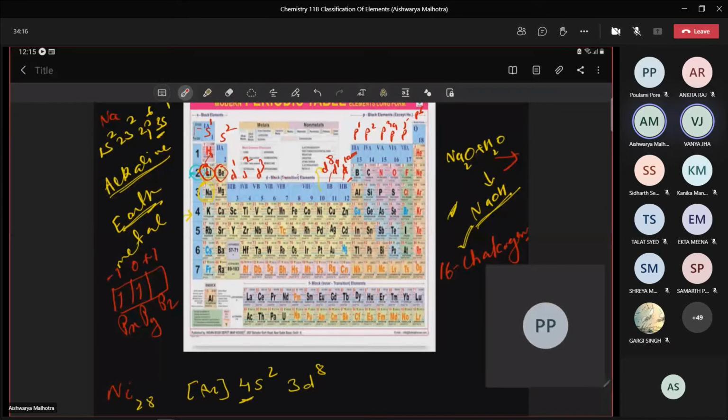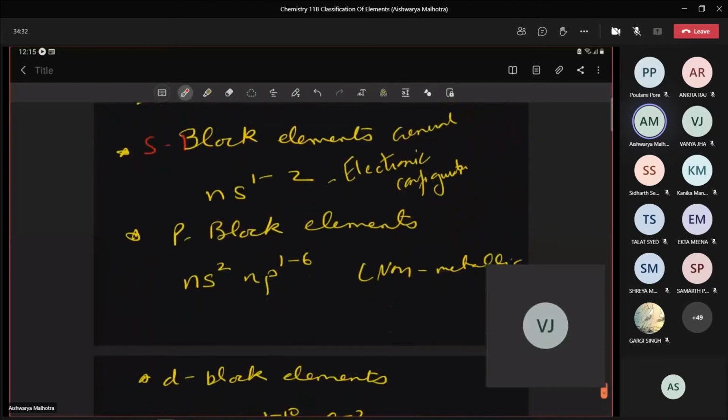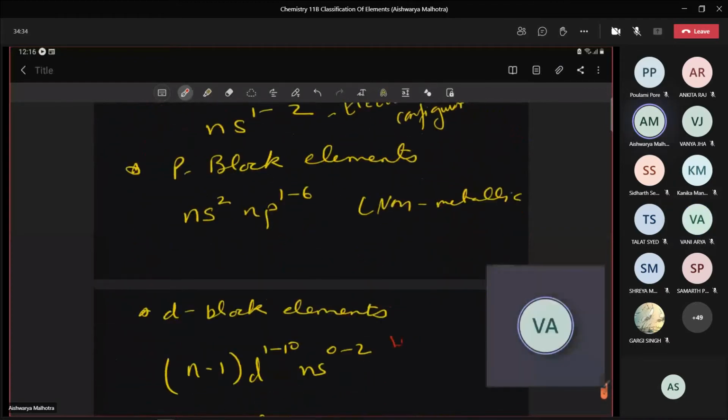With 23 atomic number, quickly write its electronic configuration. Argon 4s2 3d3. Now the last electrons are filled in the d, which contains 3 electrons, right?